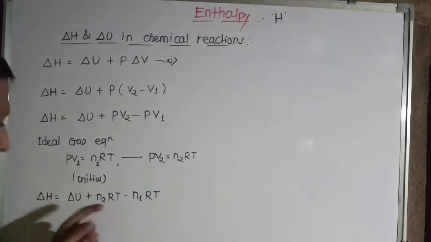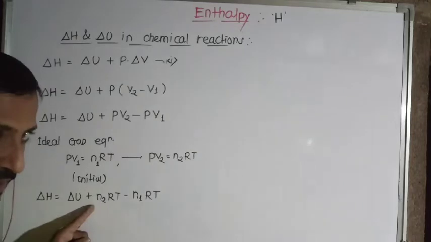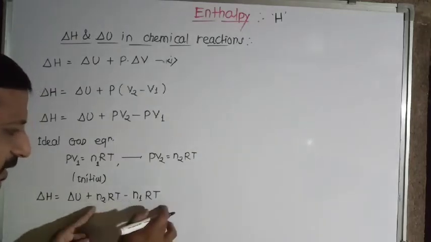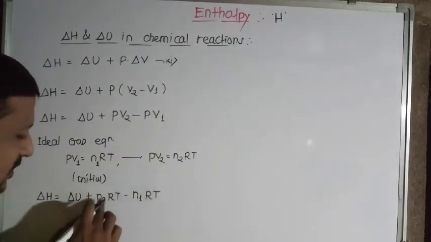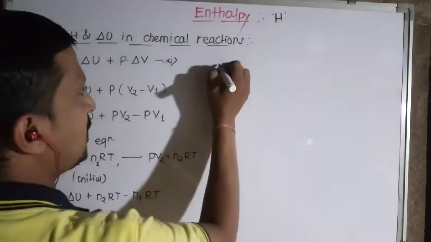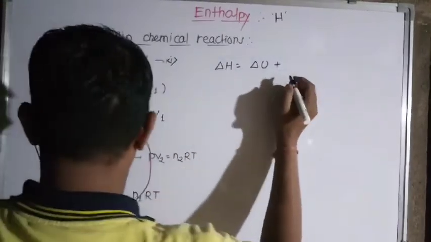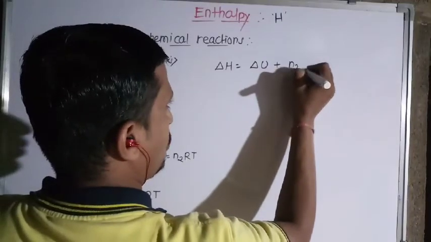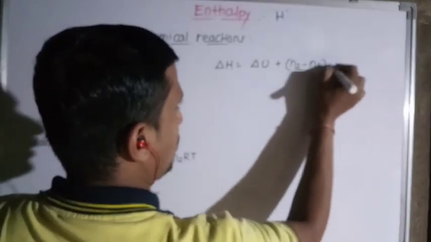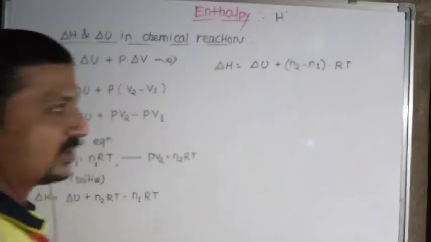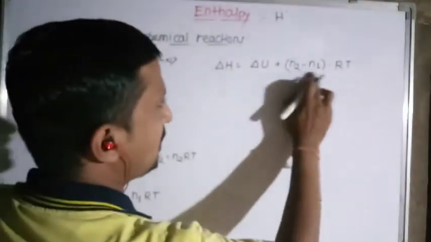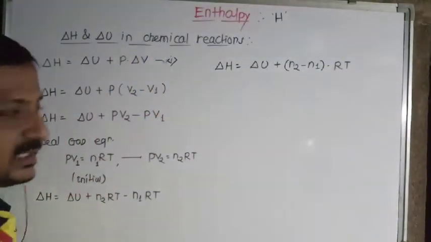Now if you consider this part plus, after the addition sign, N2RT minus N1RT, take RT common. So N2 minus N1. If you rearrange, delta H is equal to delta U plus (N2 minus N1) into bracket, RT outside the bracket. So there is a change in number of moles, N2 minus N1.